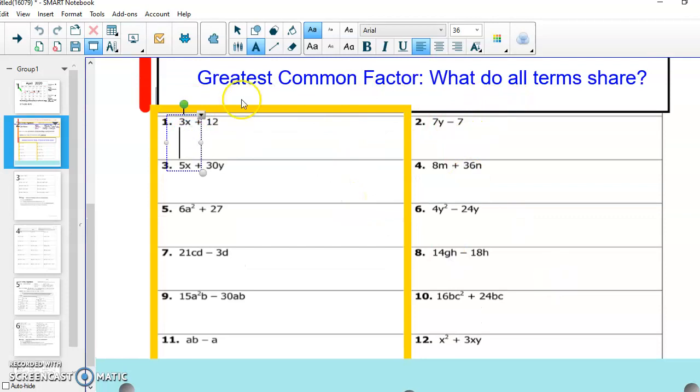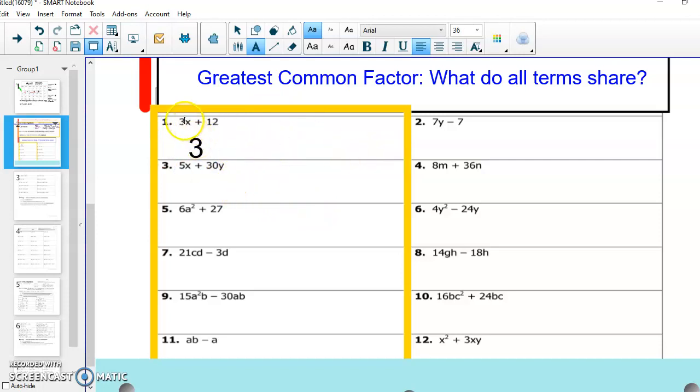We're looking for something that all of our terms share. So when I look at my 3x and my 12, I want to think about what number or letter can I take out of both of these terms. So first I'm going to think about my number. I'm going to look at my numbers. I see a 3 and a 12. And I know that 3 goes into 3. And I know that 3 also goes into 12. So I'm going to go ahead and write down that 3 because I know I can take it out of both of my pieces. So I have my 3.